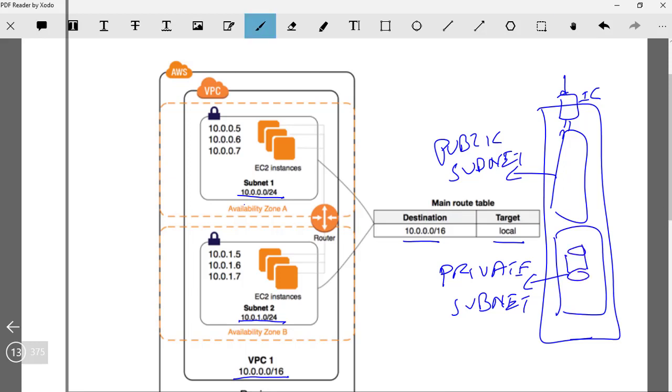Your web application might be sitting here, or there are ways to secure the web application also by putting a bastion host in front of it, but we'll talk about that later. But your web application might sit here, which let's say has access to the internet, but your database cannot be accessed via the internet at all. It can be accessed only by your web application. So this particular subnet should be able to be reached from this subnet itself and from nowhere else. And this particular subnet should be reachable from the internet also. So how do we configure that?